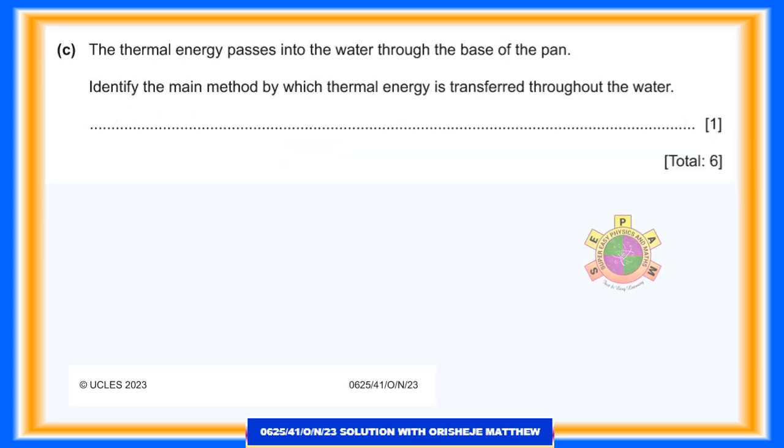Question 2c. The thermal energy passes into the water through the base of the pan. Identify the main method by which thermal energy is transferred throughout the water. 1 mark. Convection is the correct answer. Question 2 has a total of 6 marks.